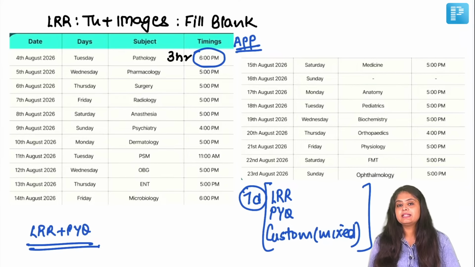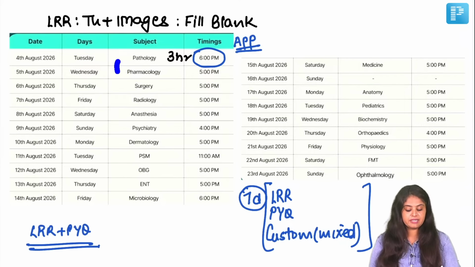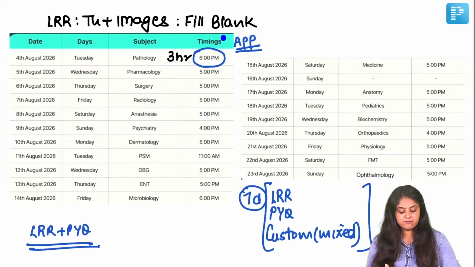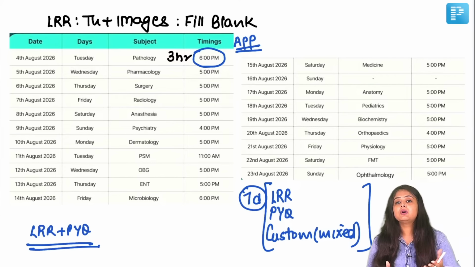9 o'clock, you'll get the PDF. Either you revise the PDF, done, dusted, pathology over, so that next day you have the same cycle going on for pharma. Or you can probably, if you're confident with the PDF at 9 o'clock that, oh, we've just revised it for 3 hours, then after 9 o'clock, give yourself a 2-hour test before you sleep. Do a custom module for 2 hours, solve more questions, then you sleep, and next day the same cycle continues for pharmacology. That's how it is.